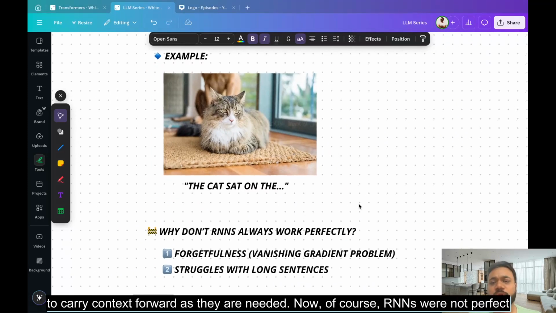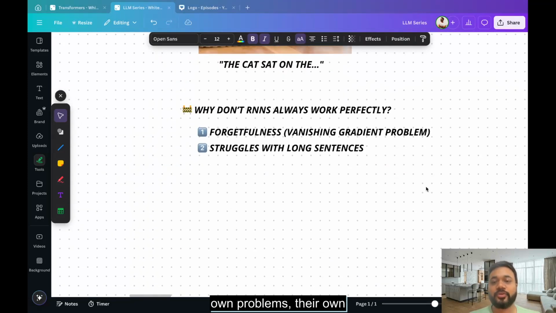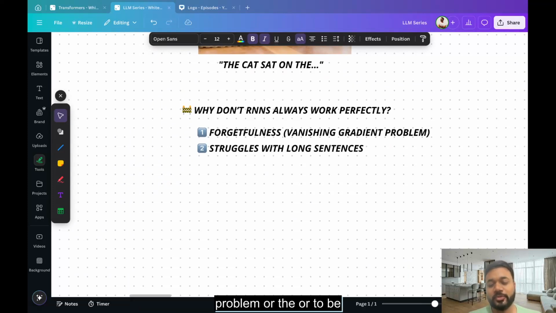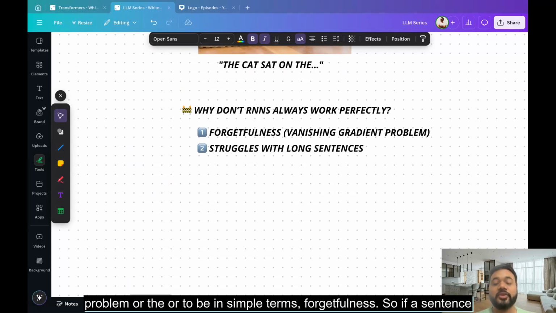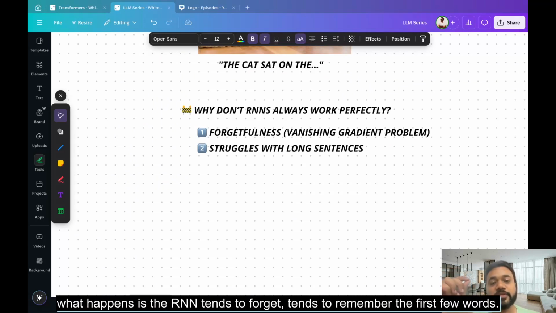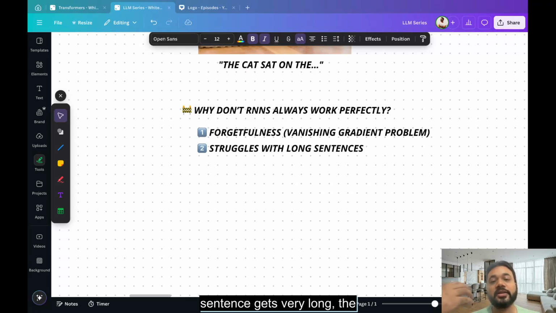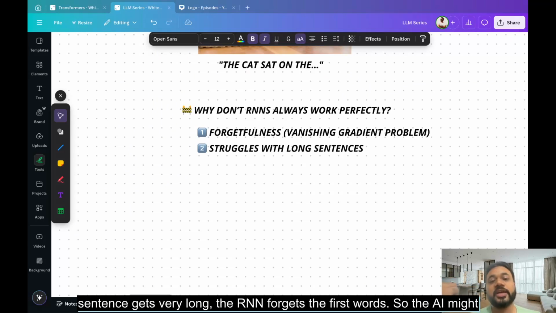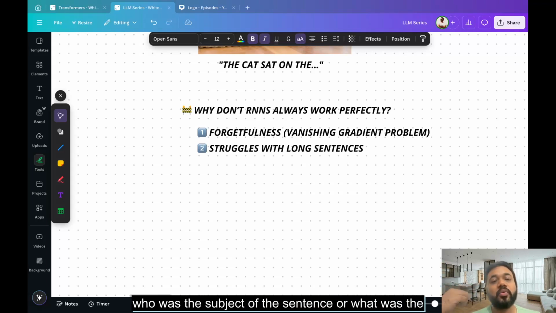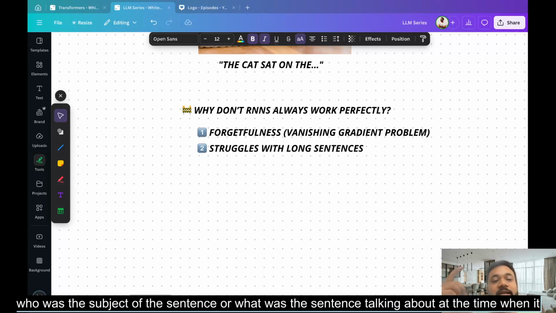Now, of course, RNNs were not perfect and they had their own drawbacks. The number one, the biggest problem, was the vanishing gradient problem, or in simple terms, forgetfulness. If a sentence is very long, the RNN tends to remember the first few words, but then when the sentence gets very long, it forgets the first words. So the AI might not be able to remember who was the subject of the sentence or what the sentence was talking about by the time it reaches the end.